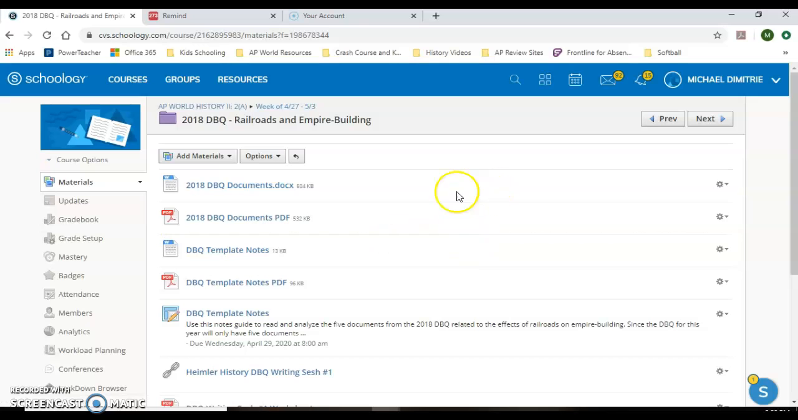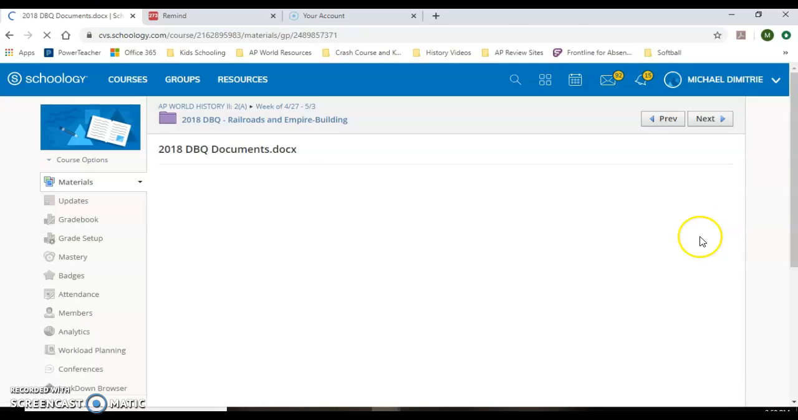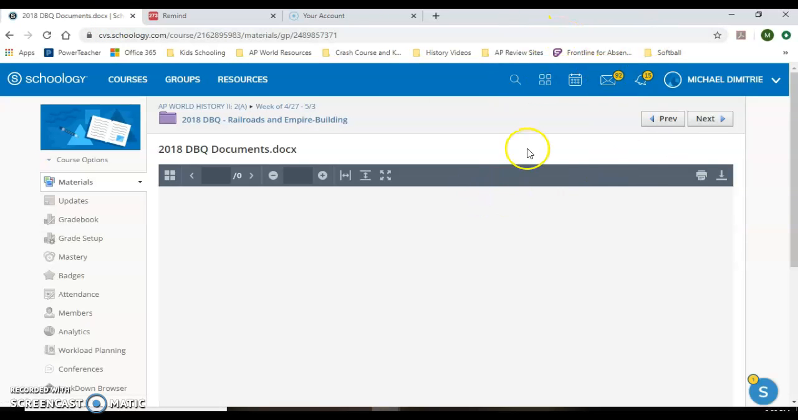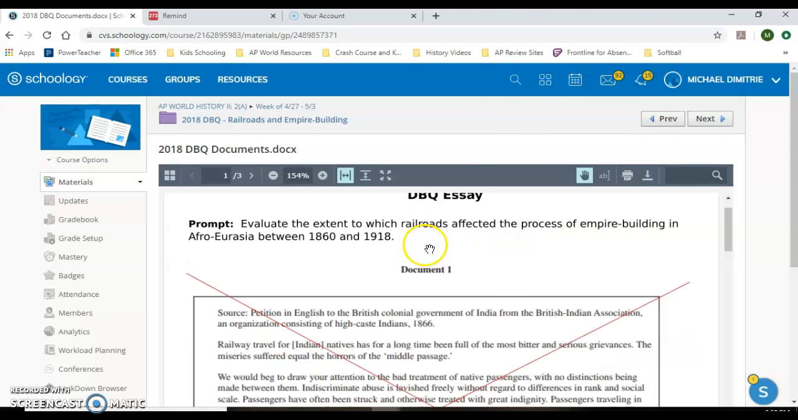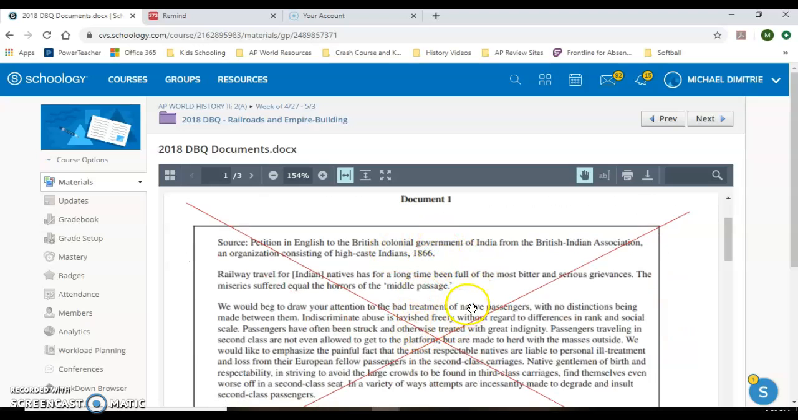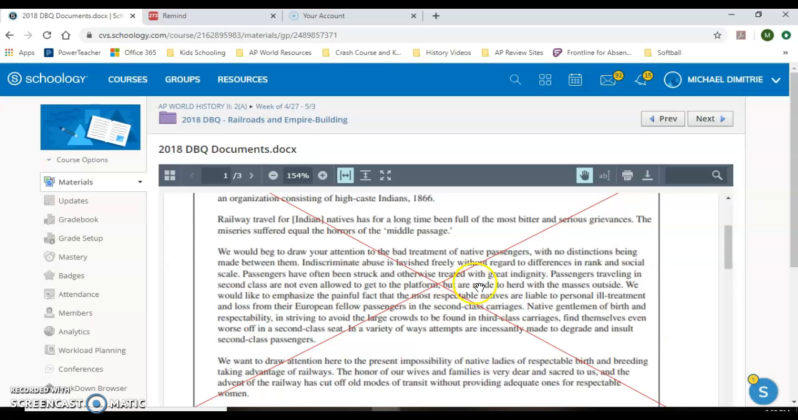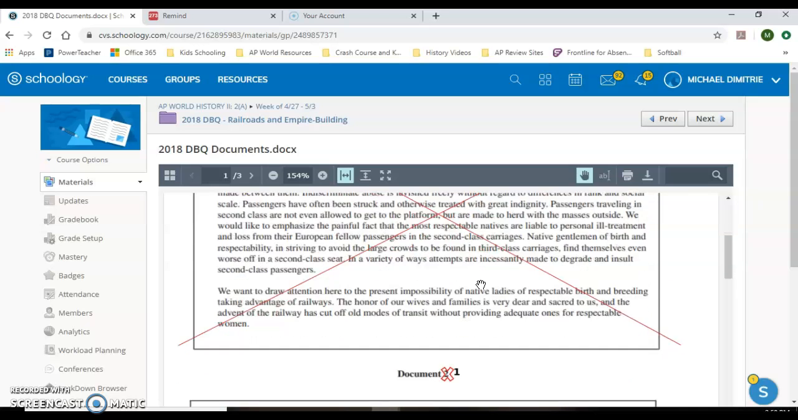So in here you'll see several things. You have the DBQ documents. These are the 5 documents. There's a Word document and a PDF file, whichever you prefer to open. And we'll open the Word document here. When you open the document, you'll see what I've done is I've taken the 2018 DBQ, the free response question, and I've crossed out document number 1 because you're not going to work with that one. That's one of the 2 that's going to get crossed off.